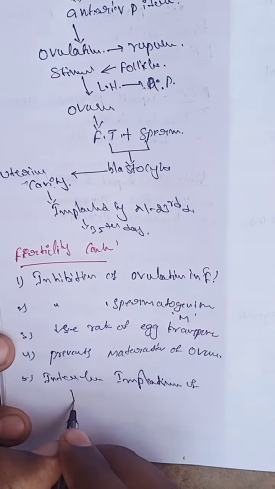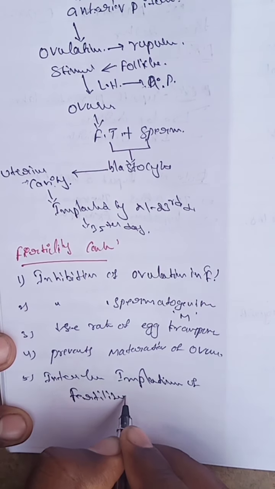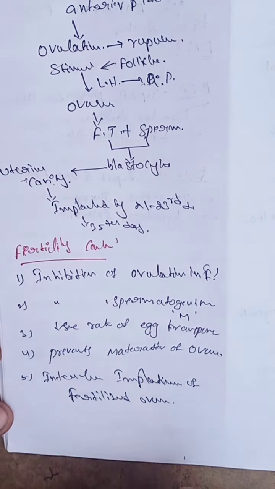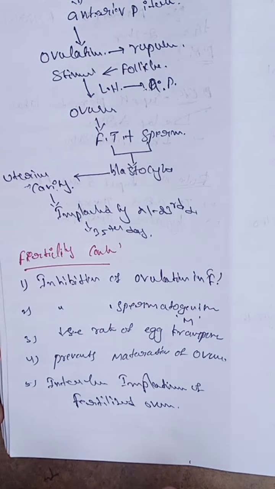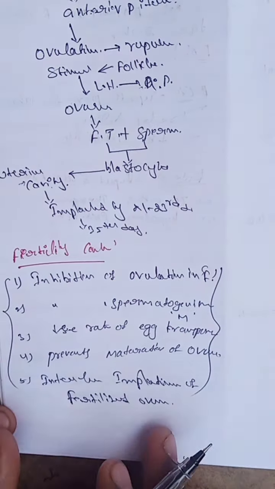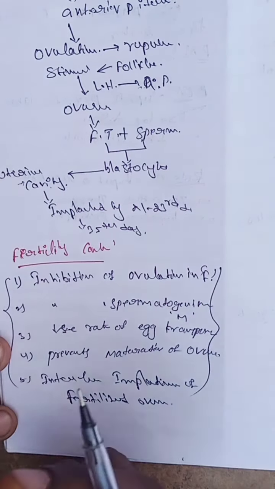So these are the mechanisms. With these mechanisms, it controls pregnancy and the fertilization process also.